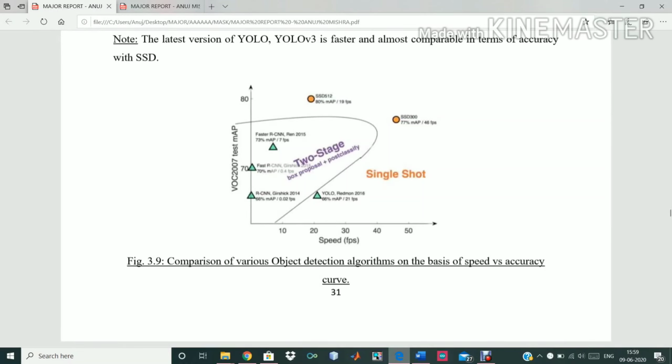So here's a graph for SSD. This is basically a speed versus accuracy graph. In SSD we have speed as well as accuracy. In YOLO we have speed, but the accuracy is less. And there are other algorithms which are RCNN or Faster RCNN, which are low on speed versus accuracy, and Haar cascade classifiers also come in this range. So that's all for the introduction. Let us meet in the next.